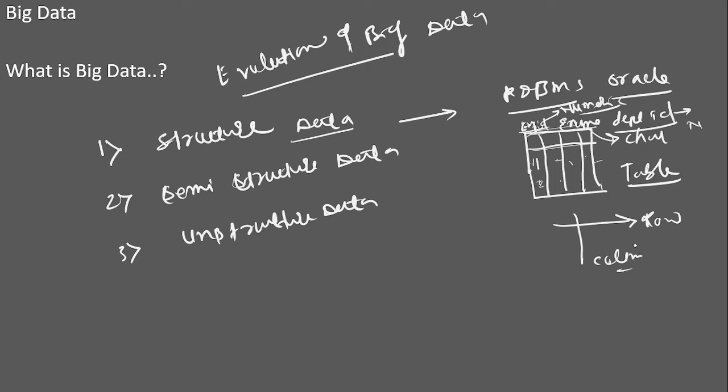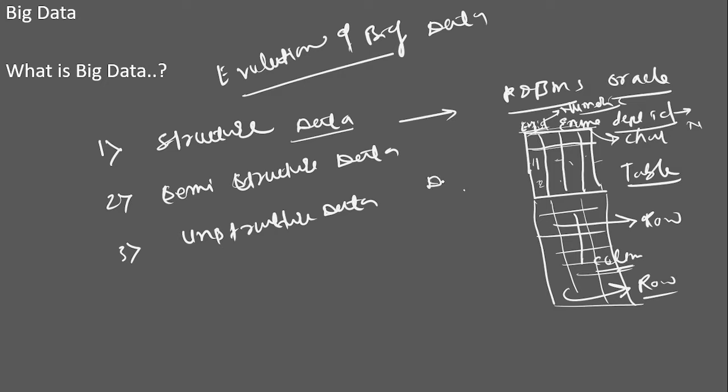Columns you first have to define, and then you can keep on adding rows. So in RDBMS, data gets stored in row format. When you insert the data, it gets inserted into rows. You keep on adding data into this table, so the table size gets increased like this. It has a set of columns, and the table size increases. This is how we have structured data.